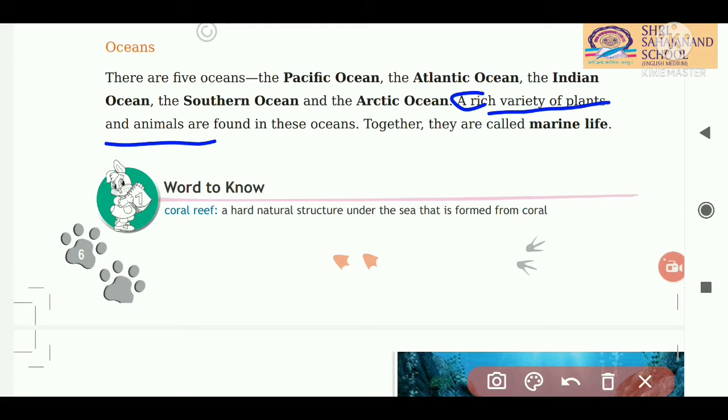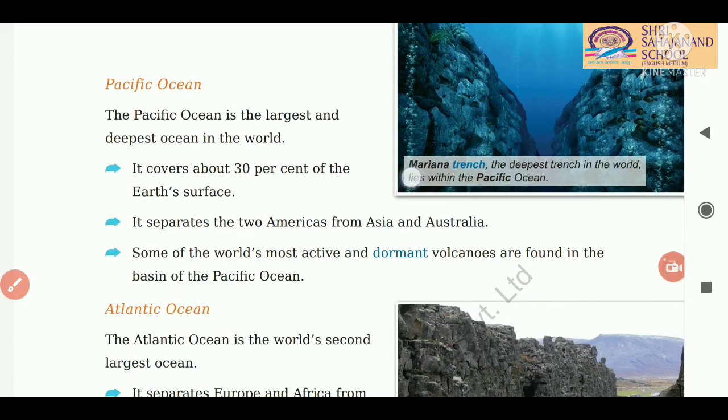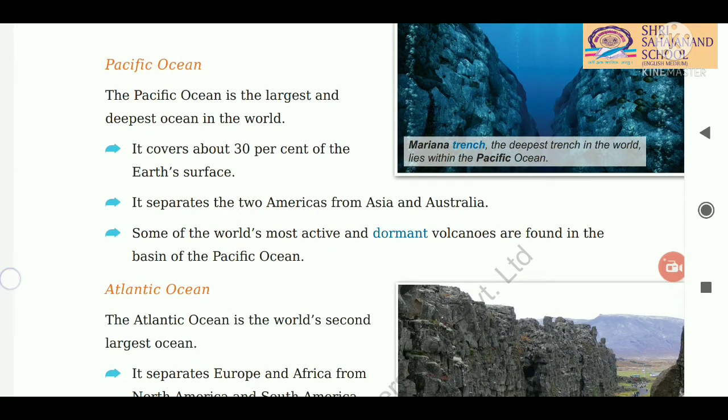So what is marine life, students? A rich variety of plants and animals are found in the oceans. Together they are called marine life. Okay students, so we find it inside the oceans. Now we are going to study the first ocean, that is the Pacific Ocean.